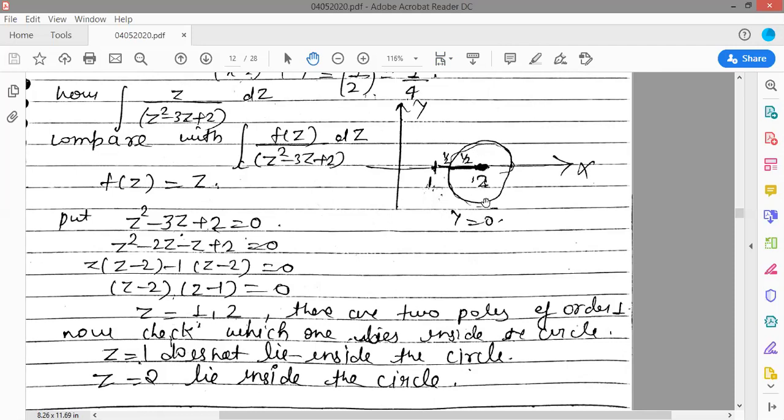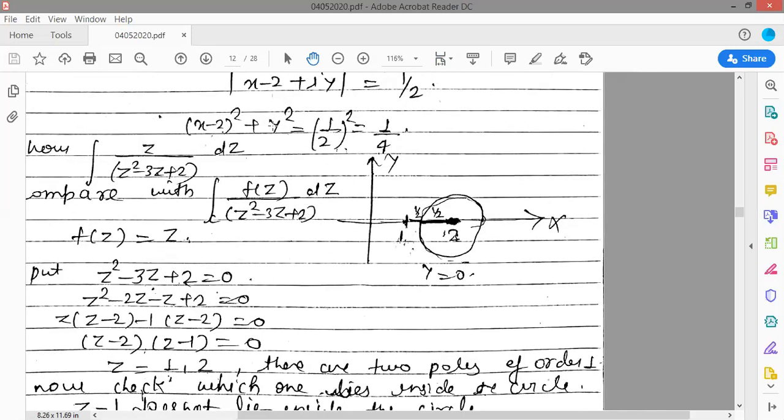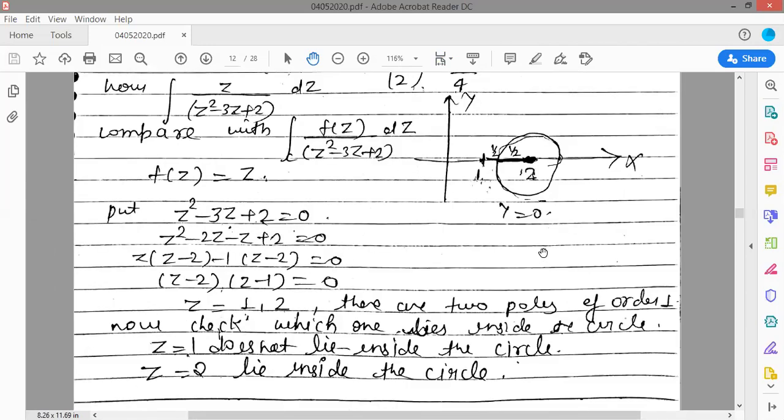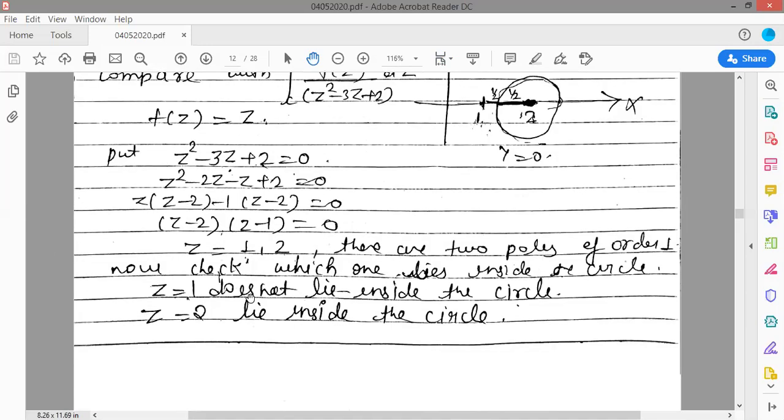Radius is half, but the center is given as 2, 0. That means this is your center, so you will draw your circle at this point. So z is equal to 2 lies inside the circle, but z is equal to 1 does not lie inside the circle. Now if you have a quadratic equation in the denominator, and you are getting 2 points, z is equal to 1 and 2.